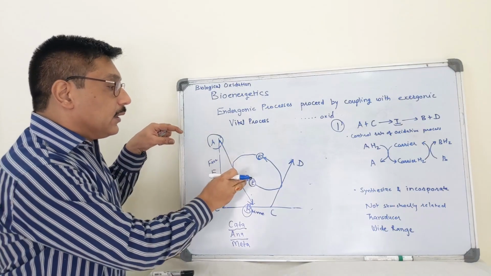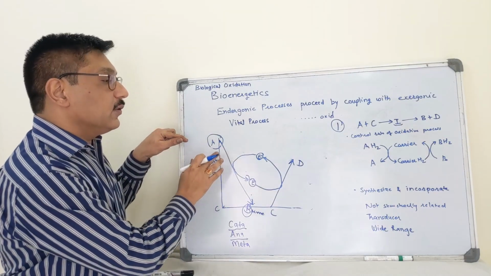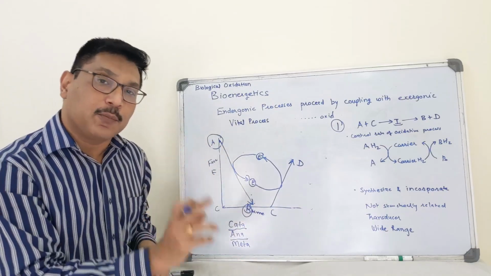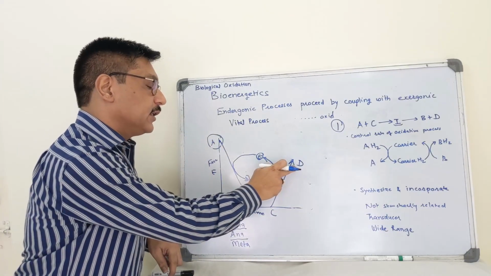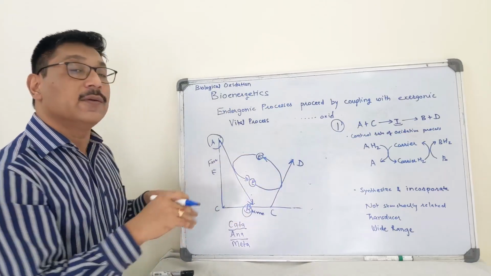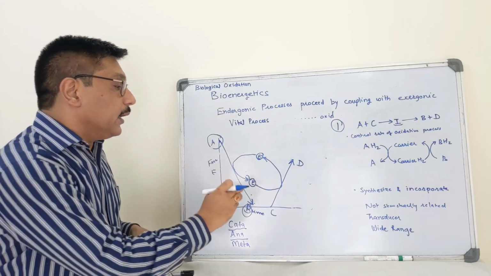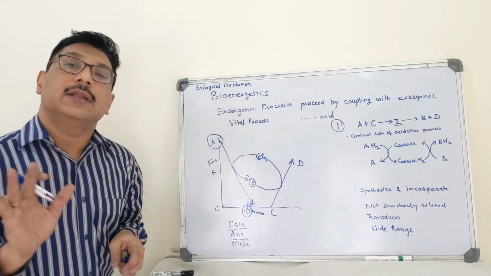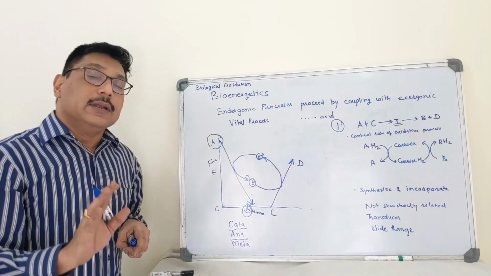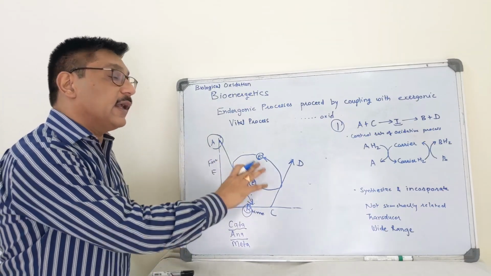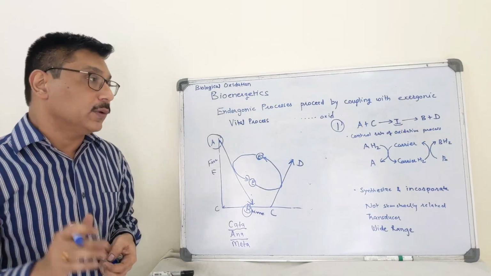So, a high energy compound is synthesized in an exergonic reaction. It is incorporated in the synthetic reaction. These are catabolic reactions where we have synthesized a high energy compound. It is incorporated in anabolic reactions. Now, what is the advantage of synthesizing a high energy compound?